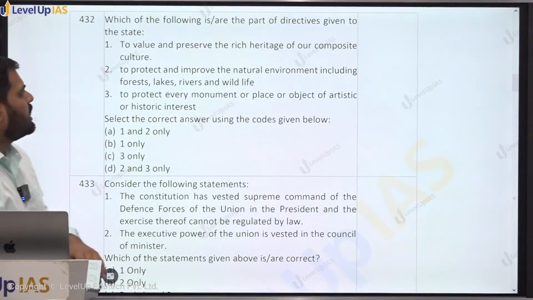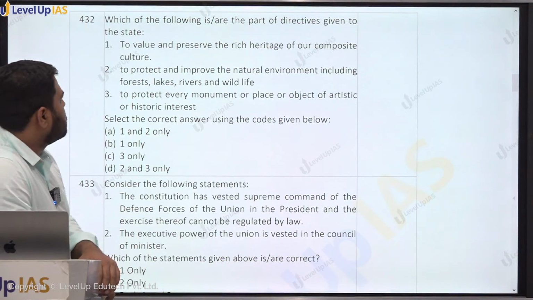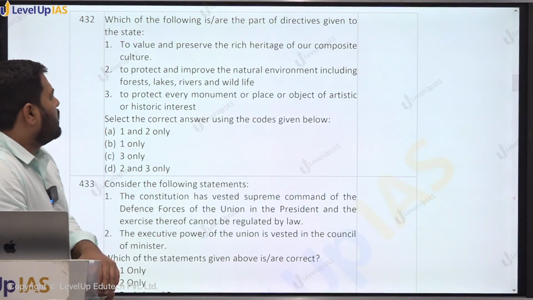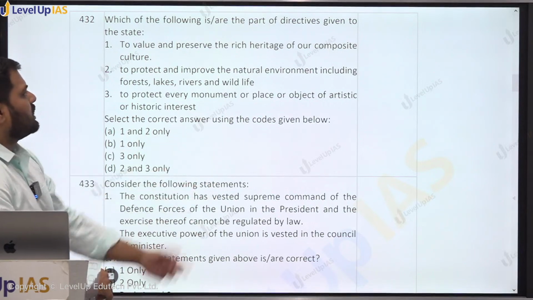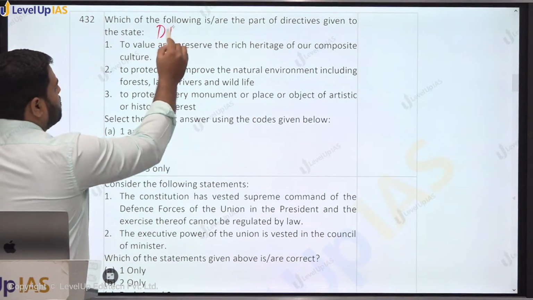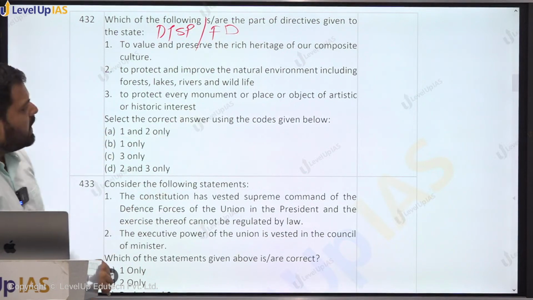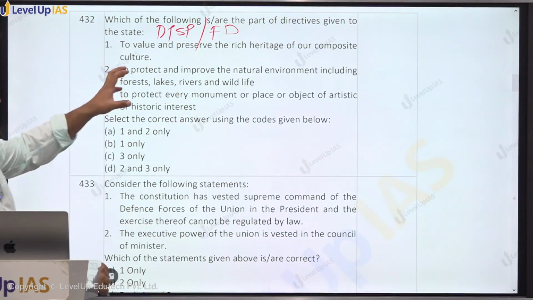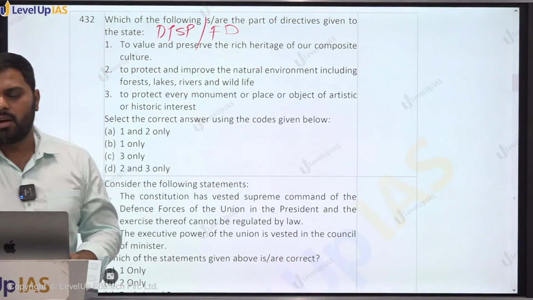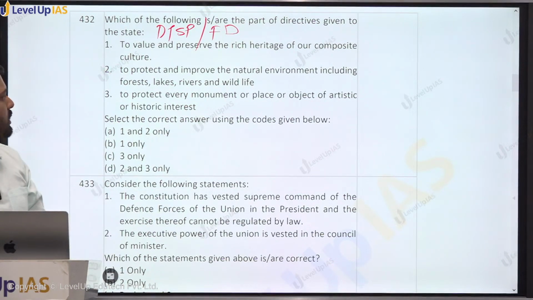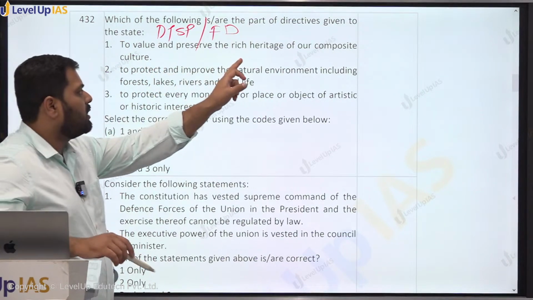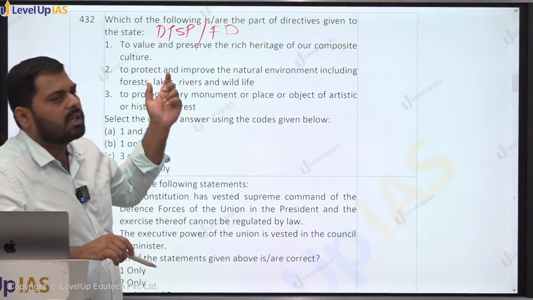Which of the following is or are part of the directives which have been given to the state? Meaning इसको आप ऐसे भी पूछ सकते थे, that which of the following are the DPSP or which of the following is a fundamental duty. ये differentiate करना आपको इस question में है, that which of these are the DPSP and which of these are the fundamental duties, right? To value and preserve the rich heritage of our composite culture.